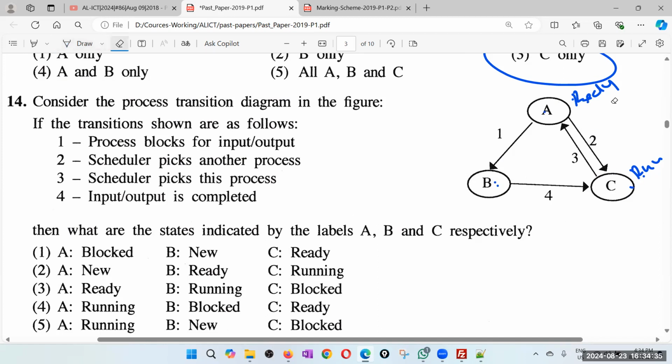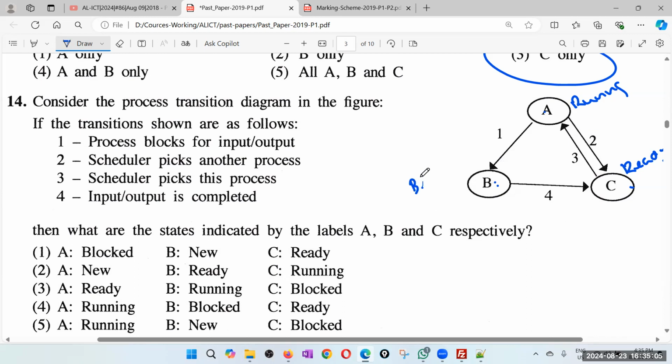So therefore, I will refine it. Maybe this is ready, and this is running, because you can see it goes running to ready, ready to running. That is where you will go like this most of the time. So maybe then this is running, you go to the block, and you come back to ready.